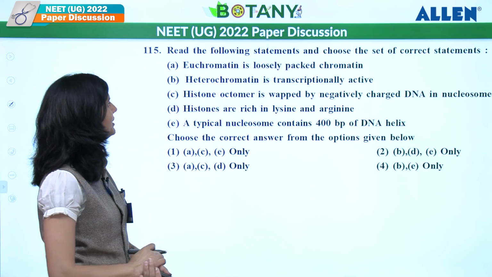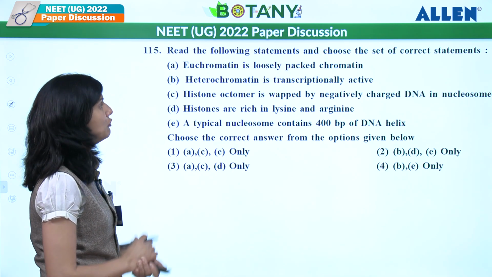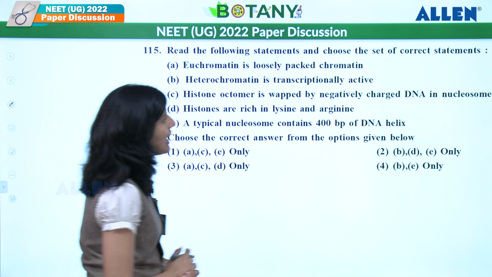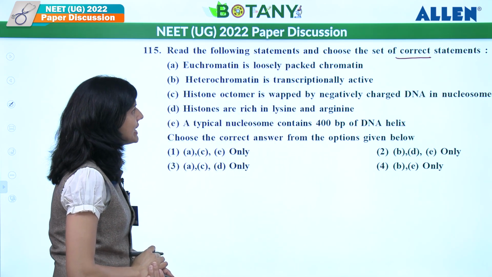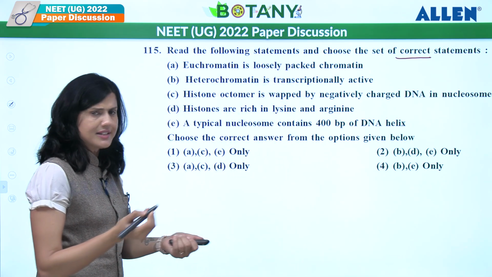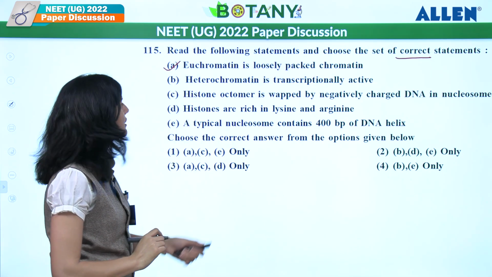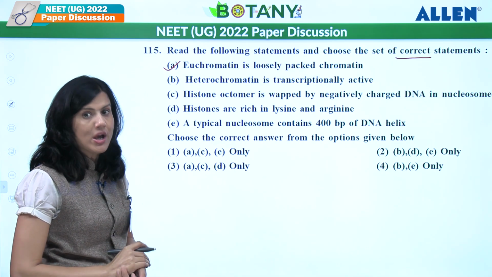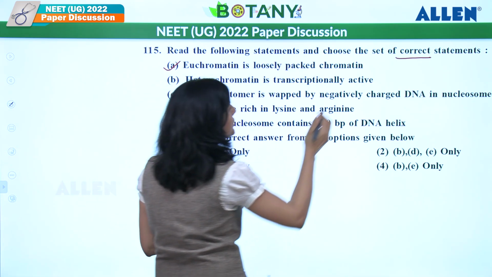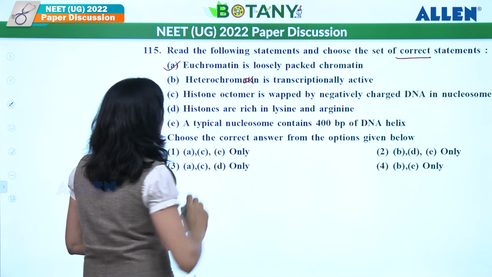Let's see the next question. We have to find out the correct statement. Euchromatin is loosely packed chromatin. Correct. And they are active, right? Transcriptionally active part. Heterochromatin is transcriptionally active. No, it is the densely condensed part, so it is the transcriptionally inactive part. So it is a wrong statement.